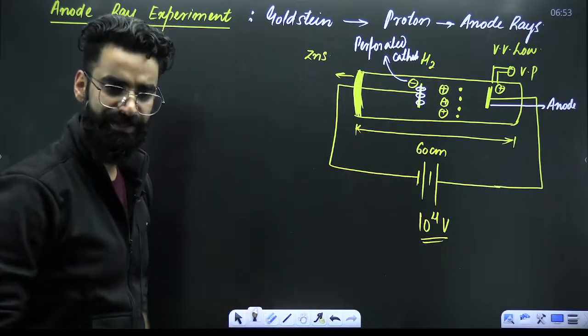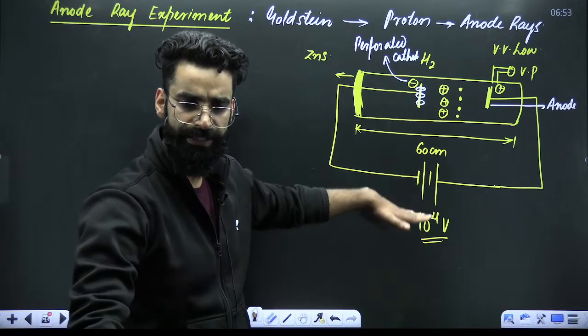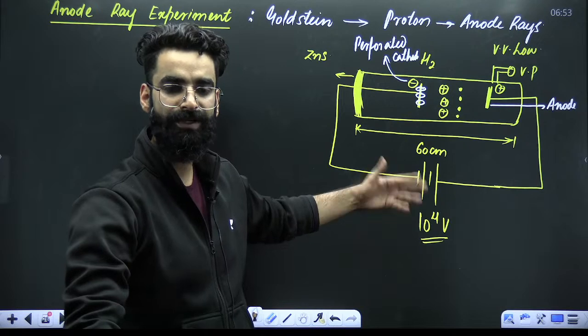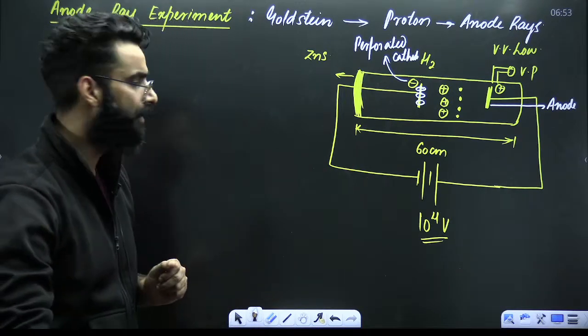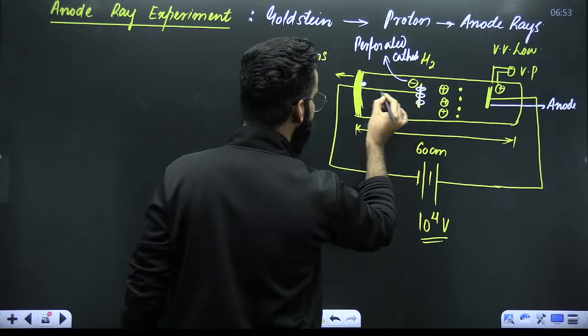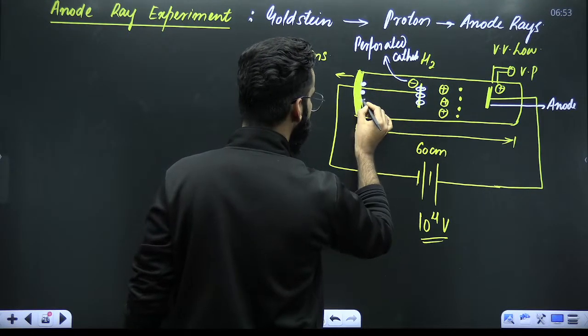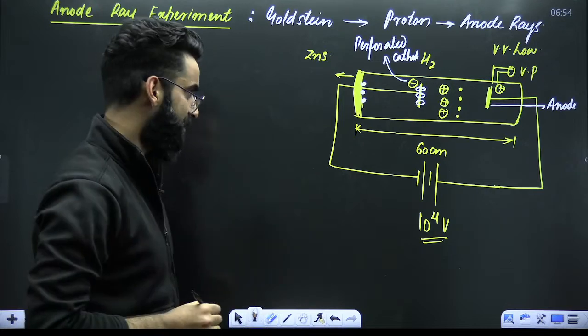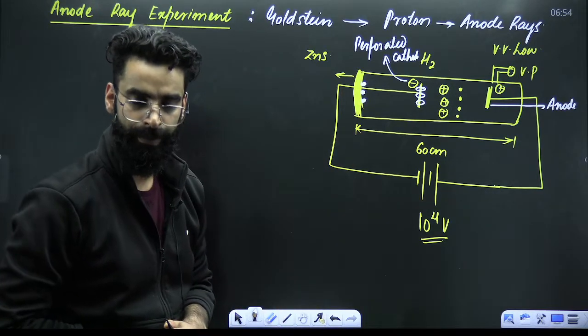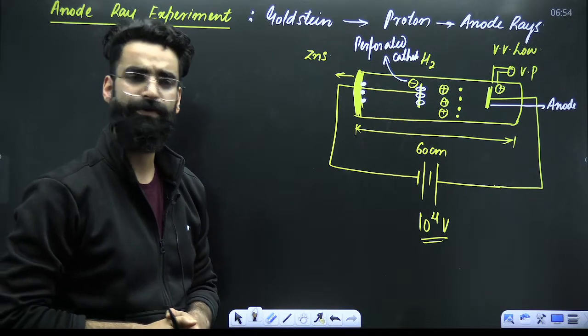Now, my dear students, when the battery was turned on, when the voltage of the battery was given as 10 raised power 4 volts, what did Goldstein observe? He observed some bright spots got created just behind these holes on the zinc sulfide screen. My dear students, what did he conclude from there?